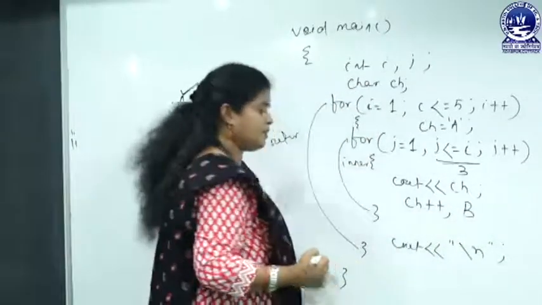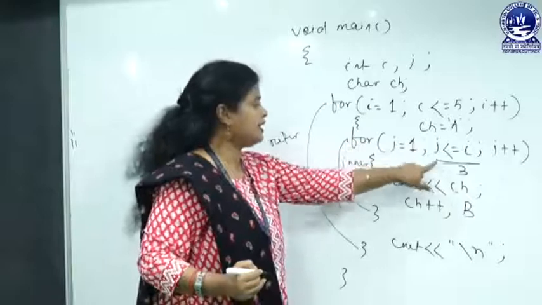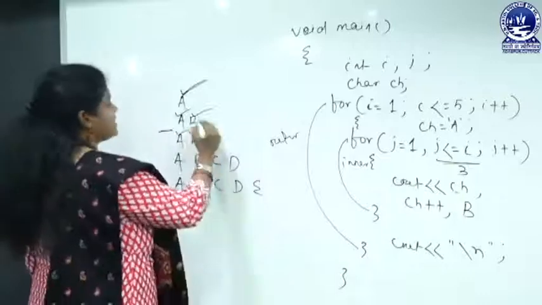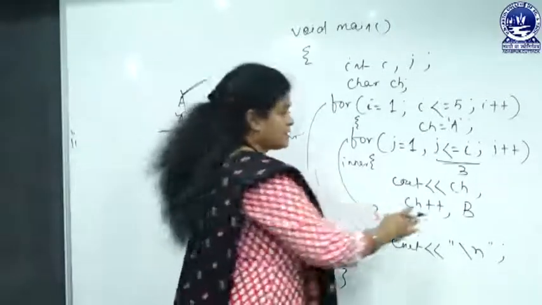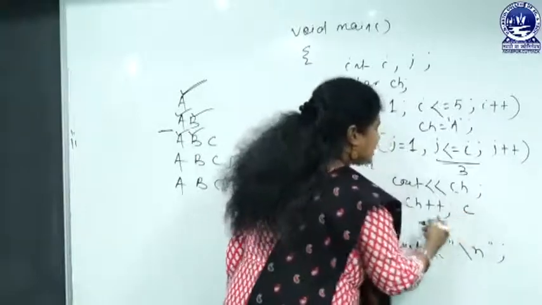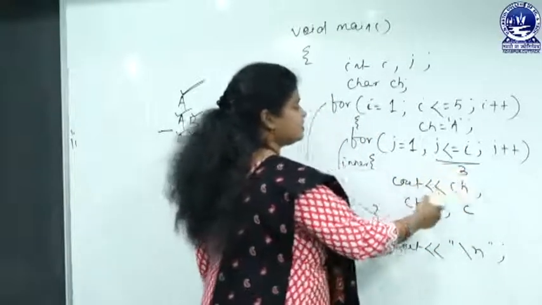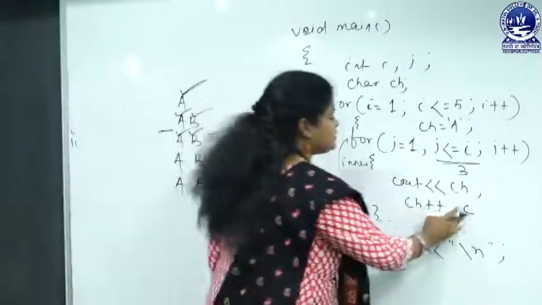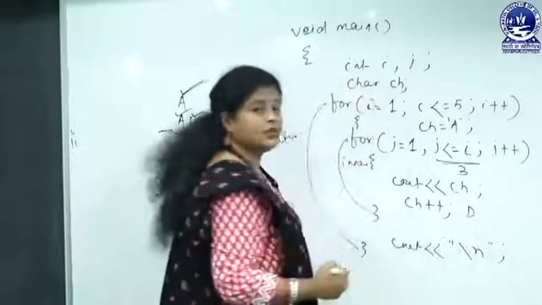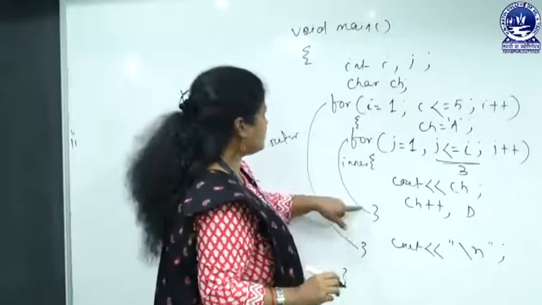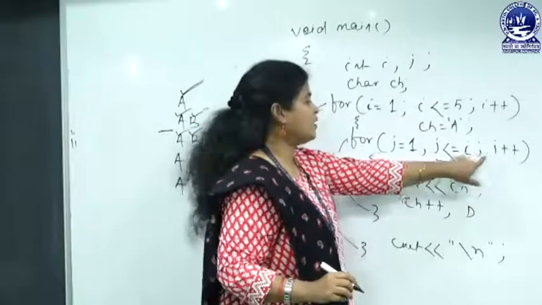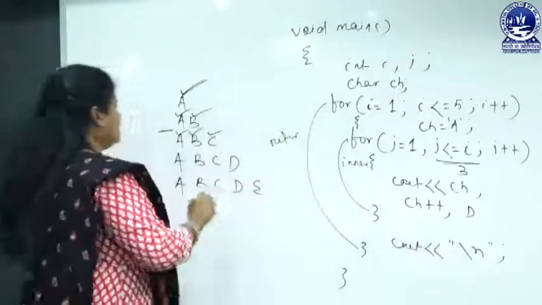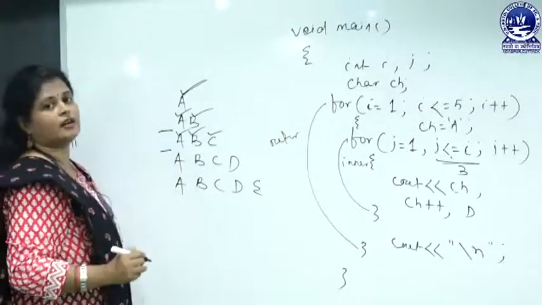Now the ch value will be B, again this loop will be continued, the j value will be 2, this condition is true, and we will get this output, ch++. Now ch value will be C, again the condition will be checked, and we will get this output, ch++. Now ch will be D, which is not required, okay, no problem. And now the j value will be 4 and the condition is false, that's why it will come out to cout endl. Now the line will come here.